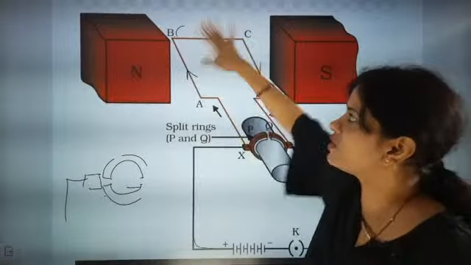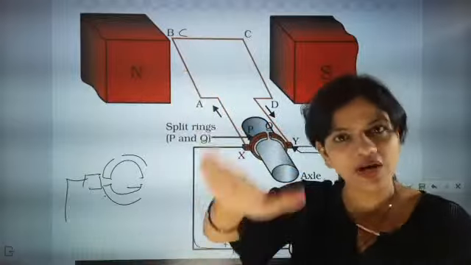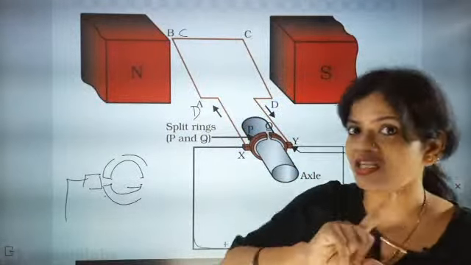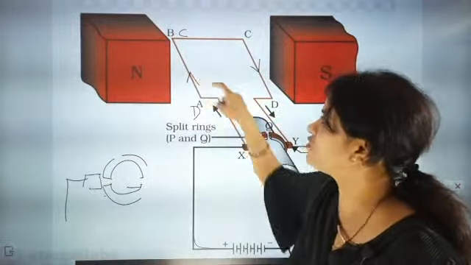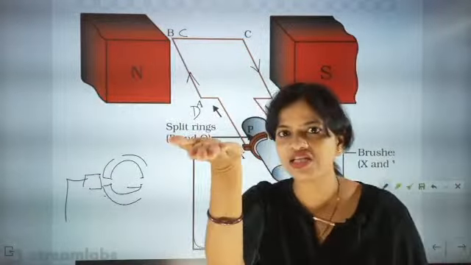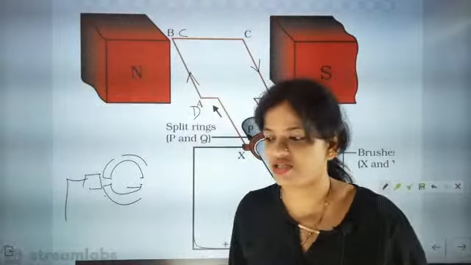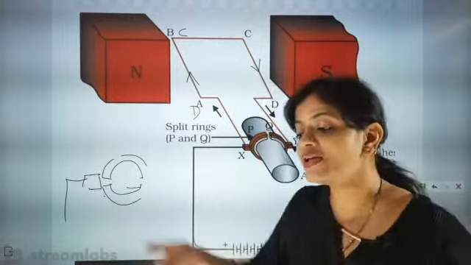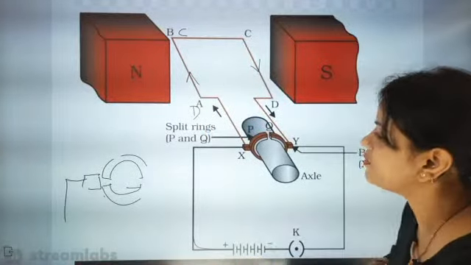When the coil rotates like this, CD will come to this place. Once it rotates 180 degree, CD will come to this place, and first CD direction of current was here and now CD direction of current is here. This is called change in direction of current. So when the phase changes, the direction of current for the phase will also change, and it will be moving anti-clockwise. I hope you have understood this point. This is a very important point.